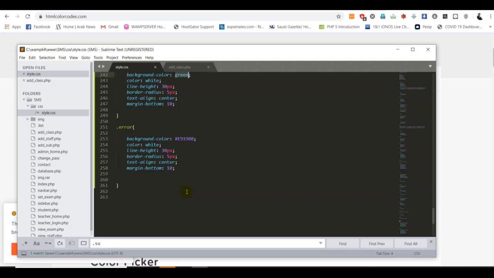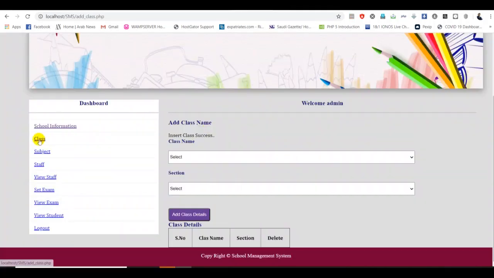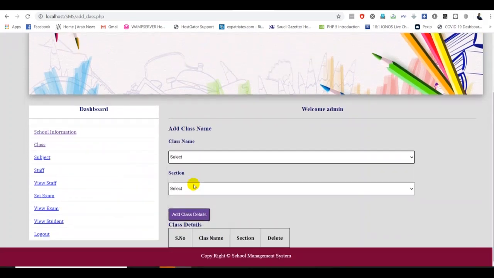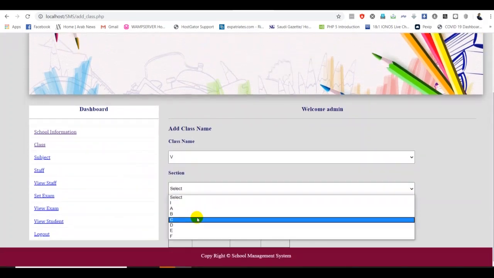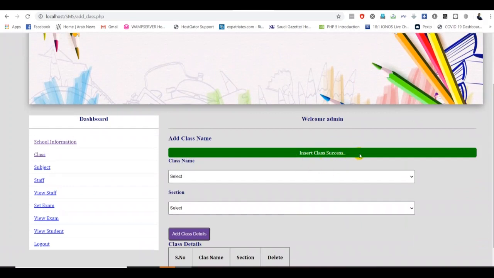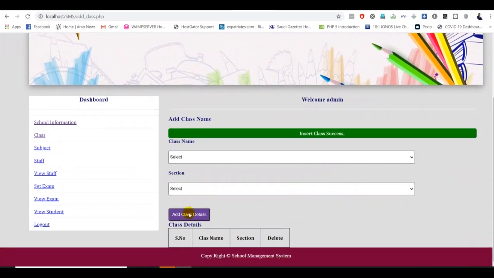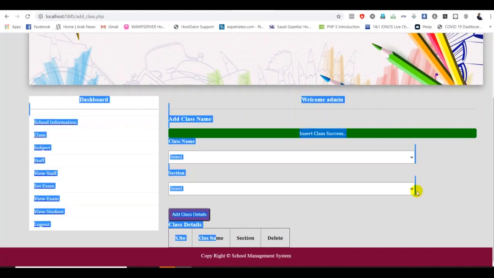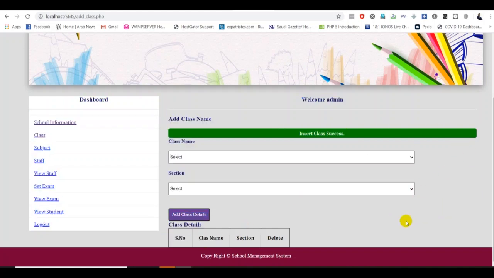So Control S and go back here, then again let me refresh, let me see how it works. Hey guys, success is back, so we have to fix some issues. Why is it going very lengthy? But our table should be on the right side, similar to that, which I will do later, but it is fine.